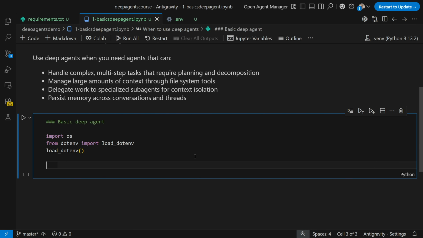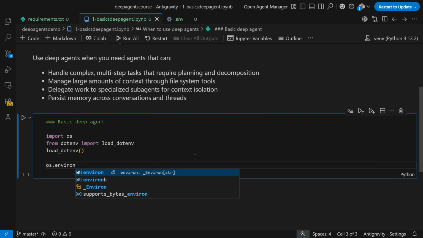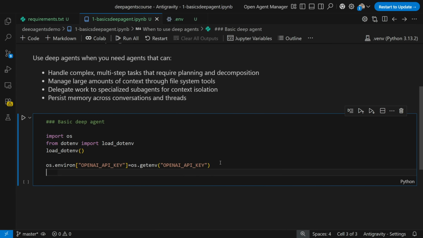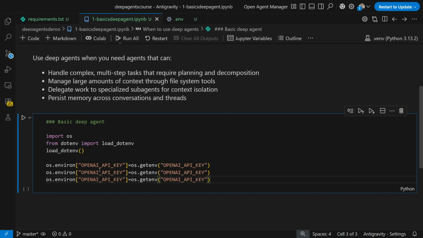our environment variables. Okay. Now, along with this, what we are basically going to do is quickly use os.environ. Okay, we are just going to go ahead and import all the keys that we require, like the OpenAI API key, like os.getenv. So whatever keys I want, I can basically go ahead and use this. Okay. You can also do it for Grok. You can do it for Tavily, wherever you want, right? So this will be Grok. This will also be Grok, and this will be your Tavily.